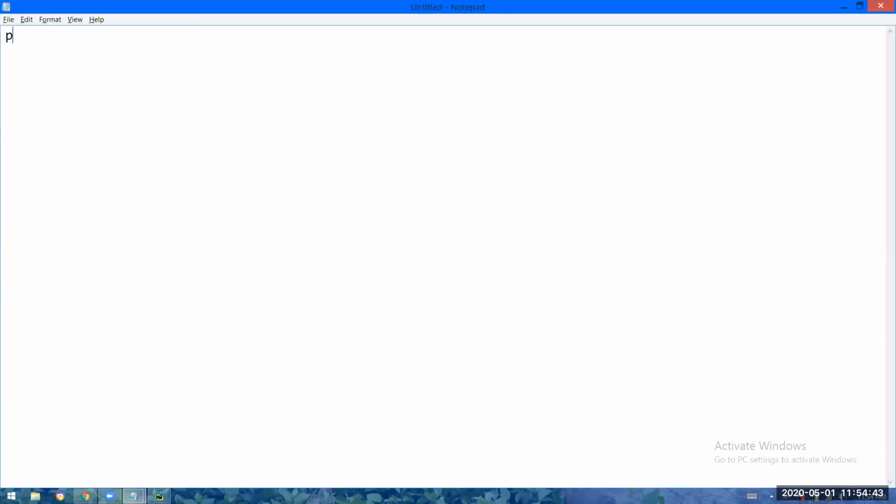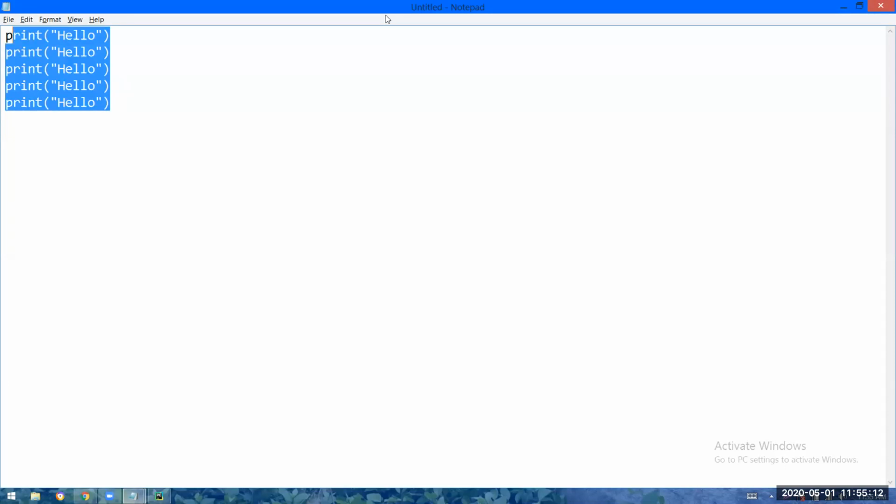So please tell me, what is the output of this program? Hello will be printed only for once. See, if I want to print hello for 5 times, for 5 times I have to write the same instruction.